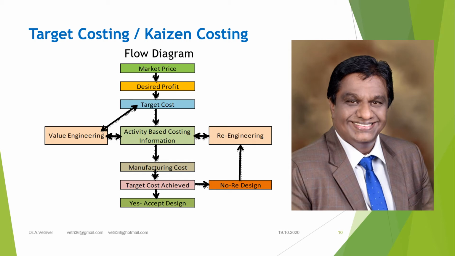Again, the set of cost driver will be modified without deteriorating the quality. And again, we have to work out the manufacturing cost through time-driven activity-based costing. This way, we can design a new product or the existing product to meet the desired profit.